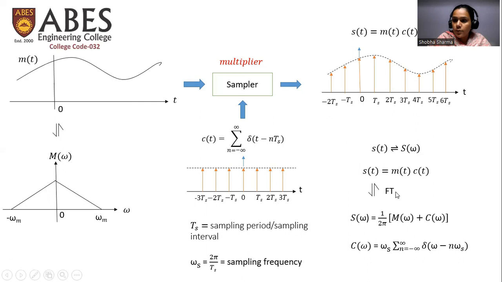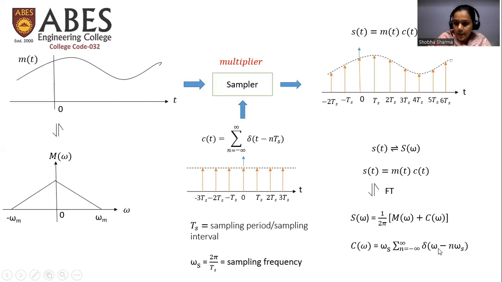So the property of Fourier transform says that if two signals are multiplied in time domain, they will be convolved in the Fourier domain or frequency domain. Now this M(omega) is the Fourier transform of m(t), and C(omega) is the Fourier transform of this c(t), which is the periodic impulse train. So these are convolved in the frequency domain.